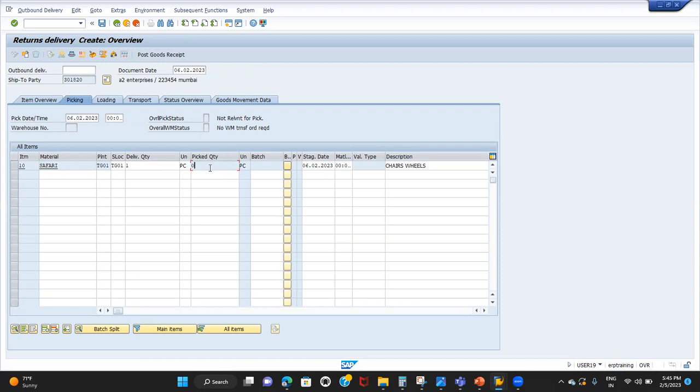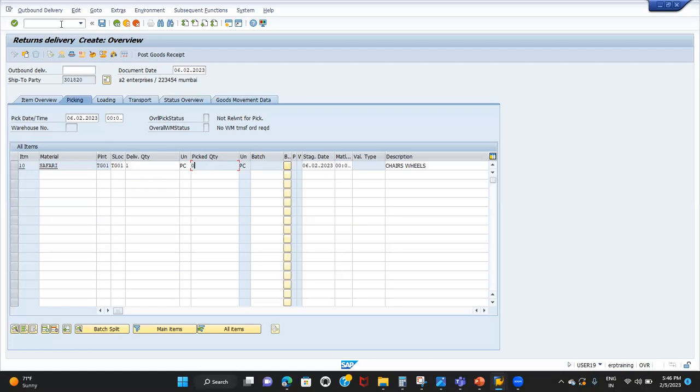What is the reason? Because the goods... Sorry, what is that? We are not issuing the goods, right? We are receiving the goods here. Exactly. So we are going to receive the goods from the customers. As returns, we are not going to pick up the quantity here. We are not going to pick up the materials from my warehouse. I'm going to receive the goods from the customer's place. So it is not required to pick the material here. So it is grayed out. We will not be able to pick the quantity.